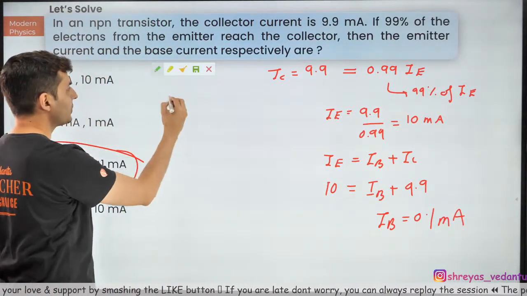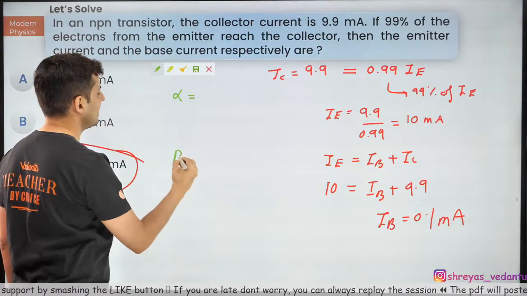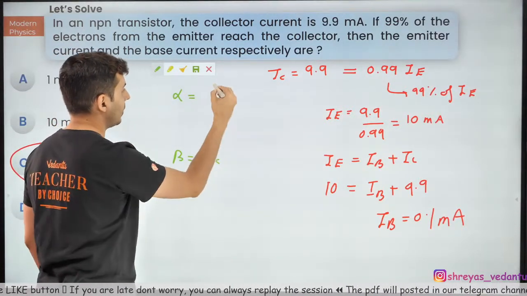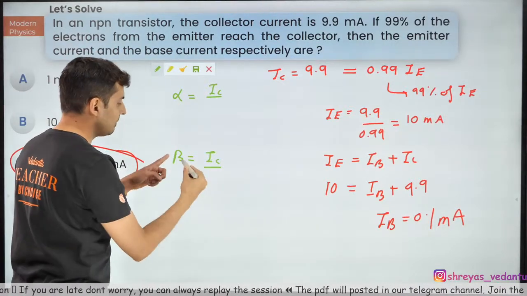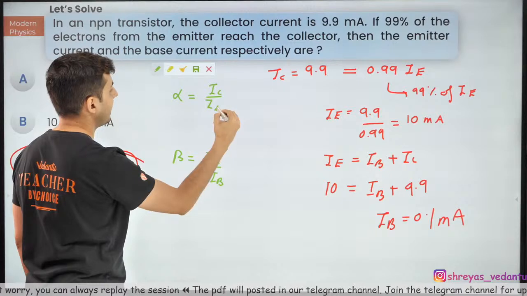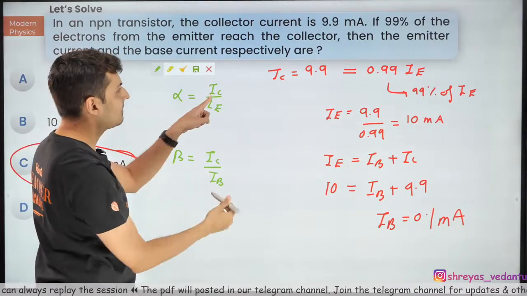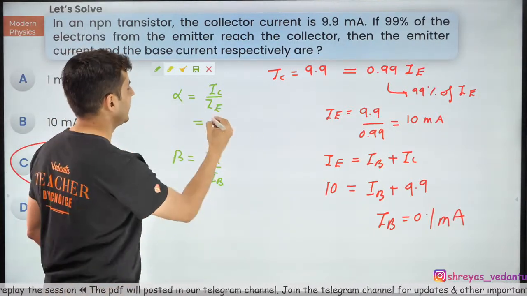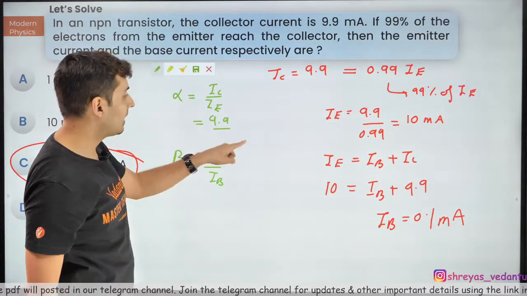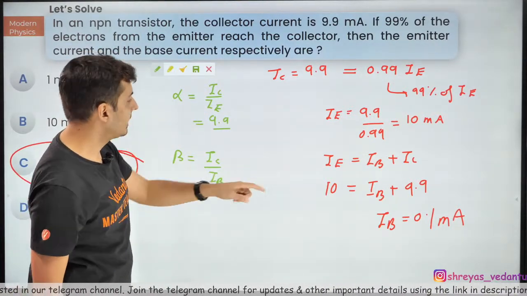If somebody had asked you what is the value of alpha and what is the value of beta, remember I gave you the technique. Always collector on the top, and it's emitter and base together. So this is how it works. Alpha is IC by IE. Collector is 9.9. I know it is not asked, but I'm just showing it to you. And emitter current? 10.